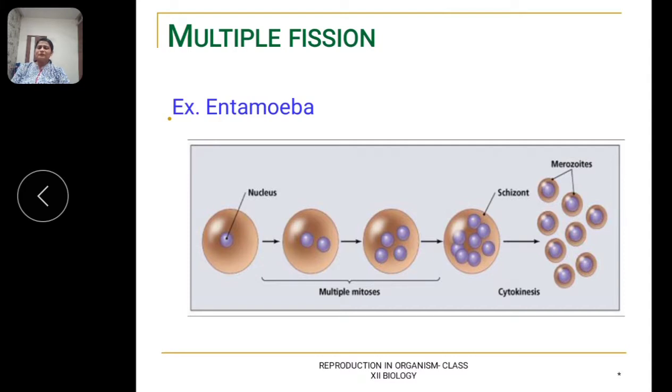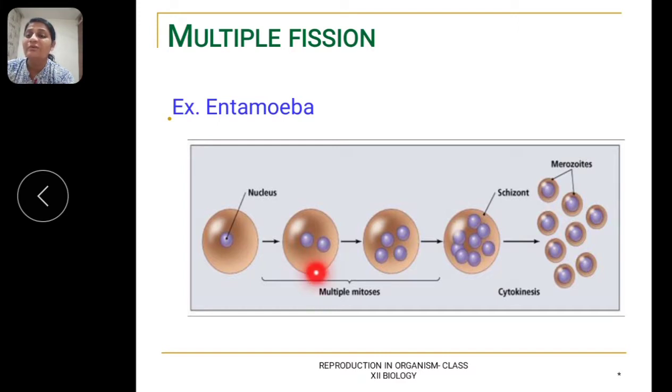So what happens here, again you can see in the diagram, this is the nucleus of the parental cell, and in this there will be division of the nucleus. One nucleus divides and produces two daughter nuclei. But after the formation of two daughter nuclei, it is not immediately followed by cytokinesis.